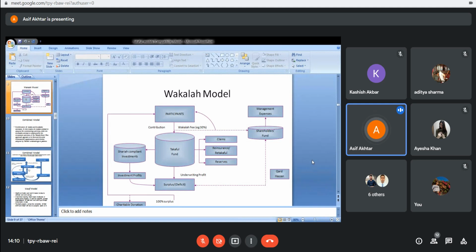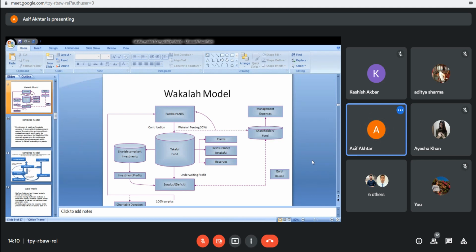I don't know whether you have any clarity about reinsurance and retakaful. I will take this in detail once we have the topic of retakaful. But right now, just for your understanding, a percentage of the fund needs to be transferred to retakaful or reinsurance companies, and the remaining third portion of the takaful fund is deposited in the form of reserves, so that as and when there is any problem, you can handle it properly, right?